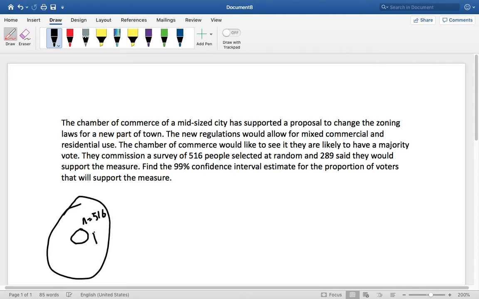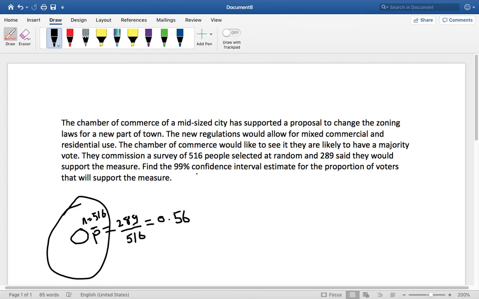So your sample proportion of people, p bar, that will vote in favor of the measure will be 289 out of 516. This is the sample proportion, and that equals 0.56. So of their sample, 56% will vote for the measure.